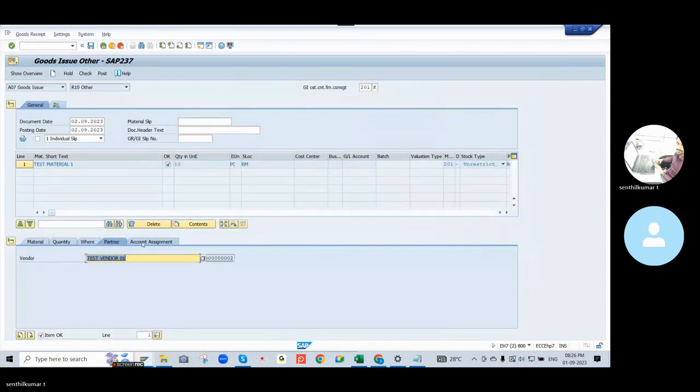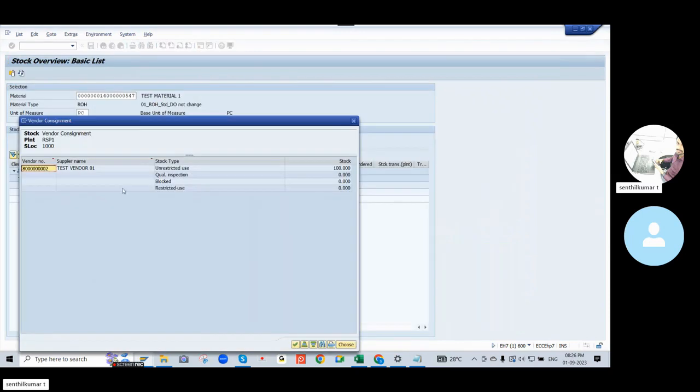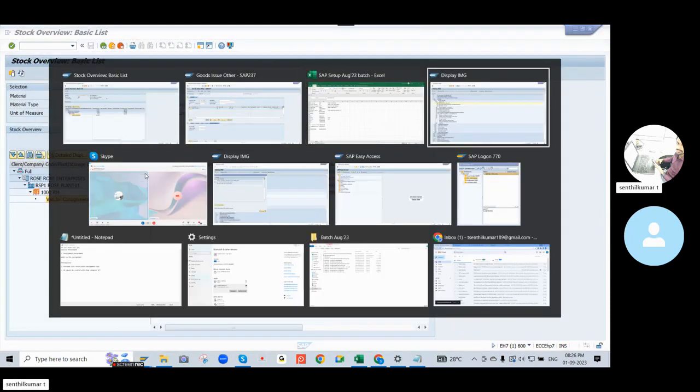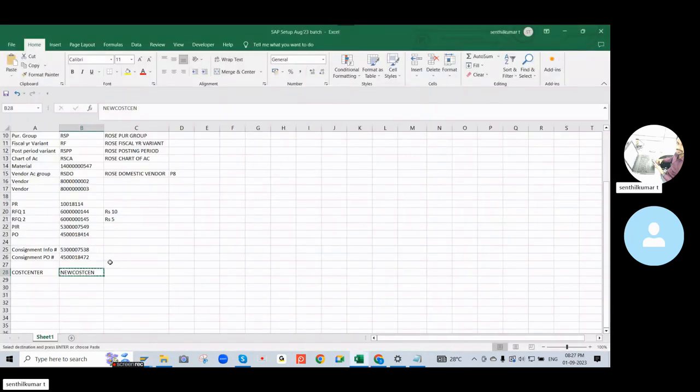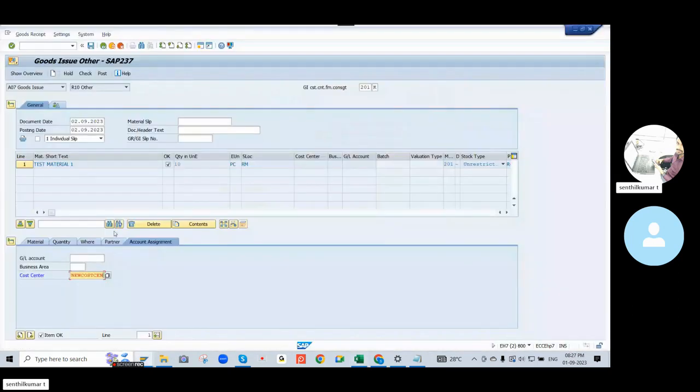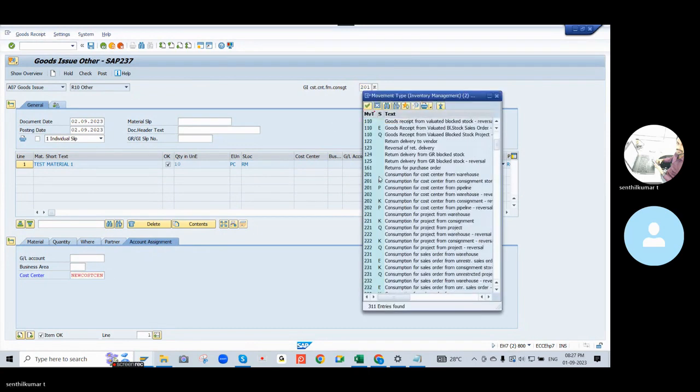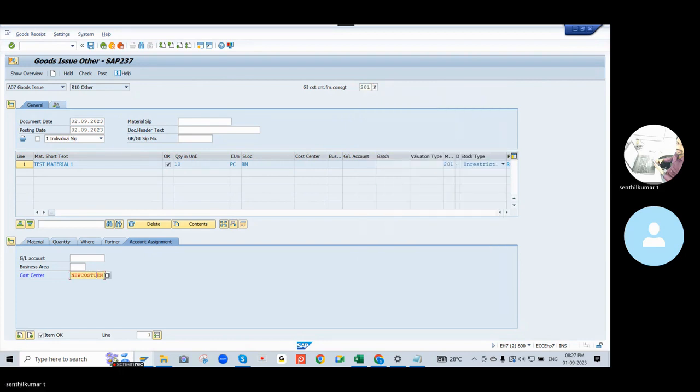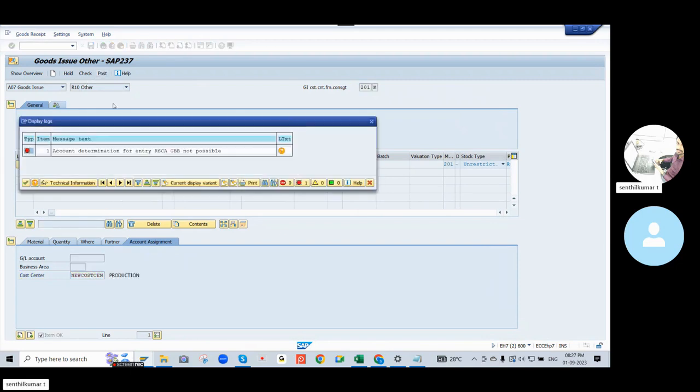It asks for the cost center, which cost center we need to issue to. Just now we created a cost center. Whenever you are doing a goods issue against the cost center, this is a goods issue for 201 movement, consumption for cost center from warehouse. For movement type 201, the cost center is a mandatory field. So we can enter the cost center and post it.